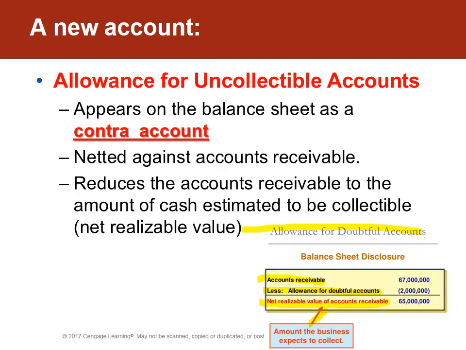And every year you can find out what their net realizable value of accounts receivable is. It's also frequently known as the net accounts receivable. Make sure you understand this slide before you move forward. So if you need to rewind and listen to the content on this slide again, there's just so much important information here before we go forward.